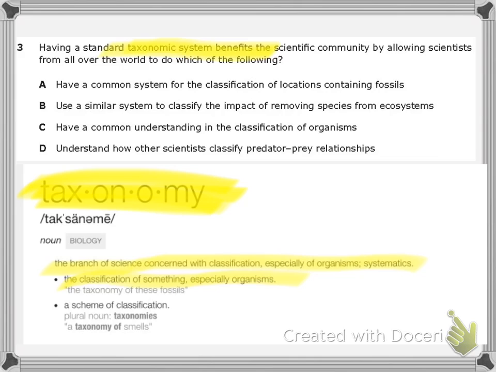With that being said, I'll give you a chance to read the question. I'll give you about a second, and literally I mean a second because you can pause it, right? So here we go. Let's jump right into it. Having a standard taxonomic system benefits the scientific community by allowing scientists from all over the world to do which of the following. In other words, grouping things into certain names that everybody can use helps everybody in what way?